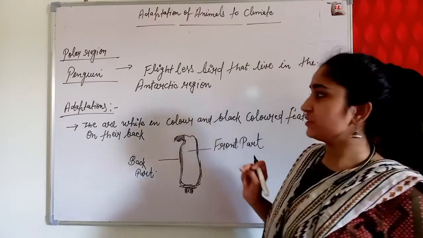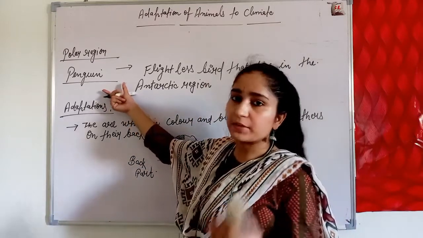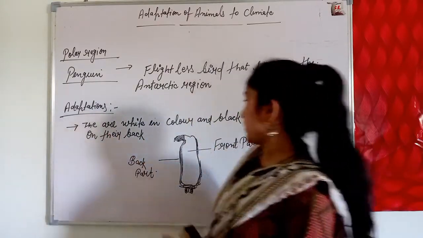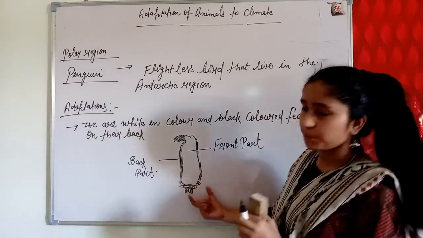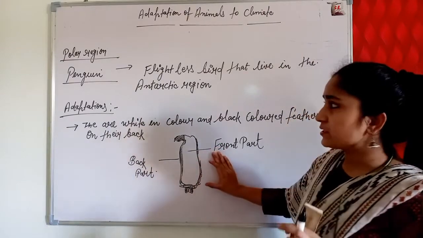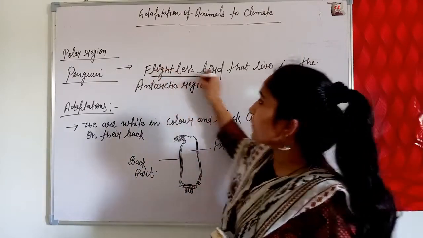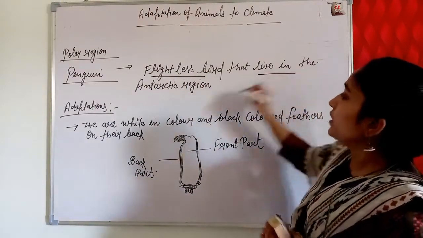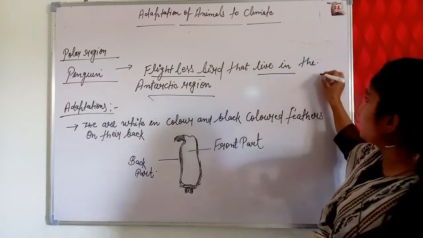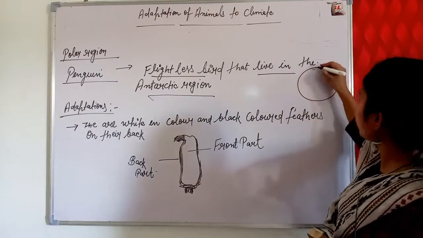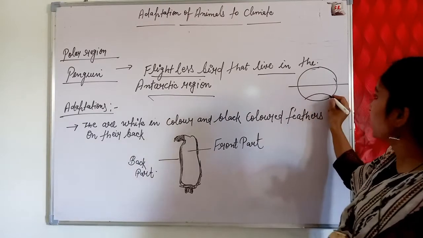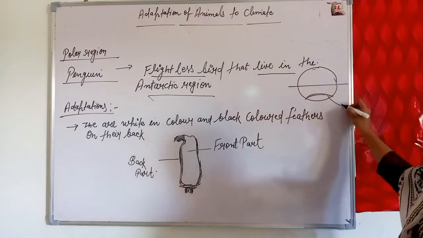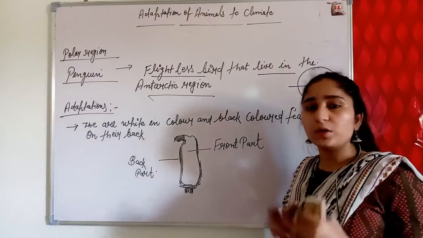First, the adaptations of the penguin that enable it to survive in a very cold climate. Here you are seeing a penguin. A penguin is a flightless bird, which means it is not capable of flying, and it lives in the Antarctic region. The Antarctic region is situated at the South Pole. So penguins live in a very cold climate.